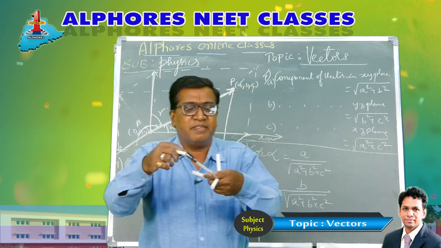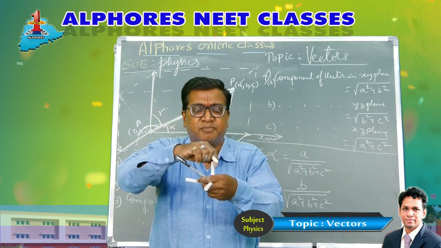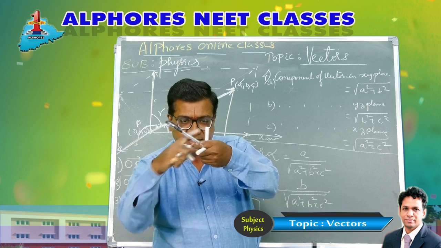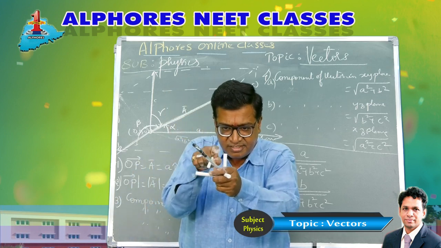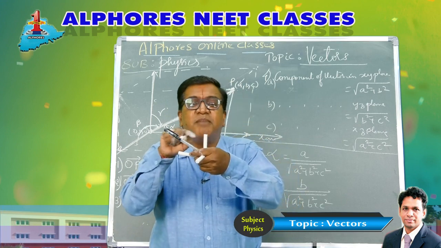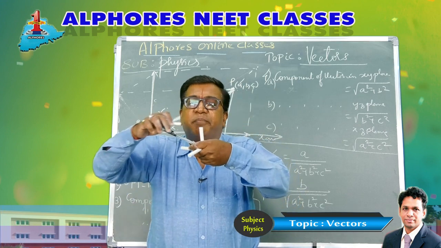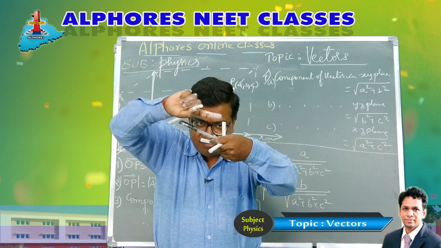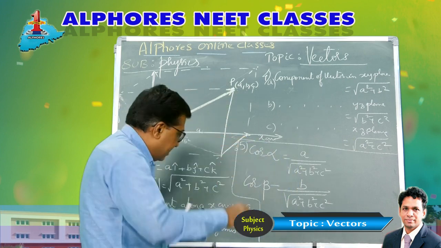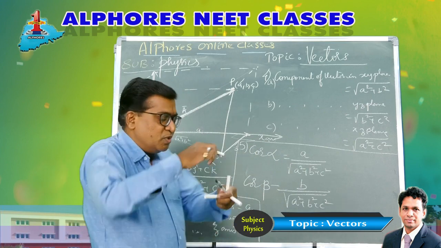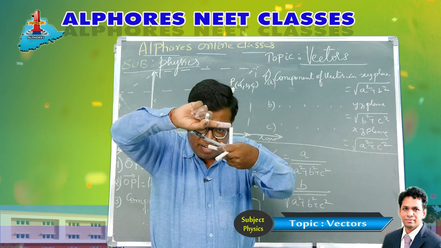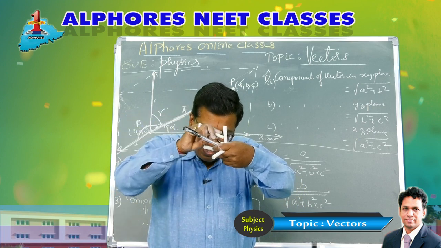Similarly, the angle made by the vector with the positive z-axis. This angle, the angle made by the vector with the z-axis, is gamma. Again, if I drop a perpendicular from here to the z-axis, it forms a right angle triangle. This is the z component, and the z component is C. So the z component of the vector is C, these three form a right angle triangle, and this angle is gamma.